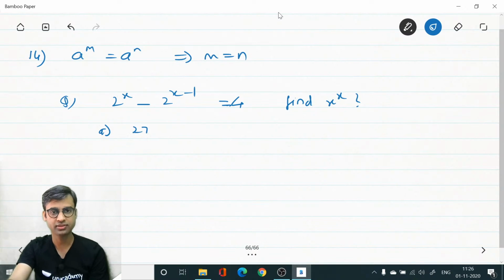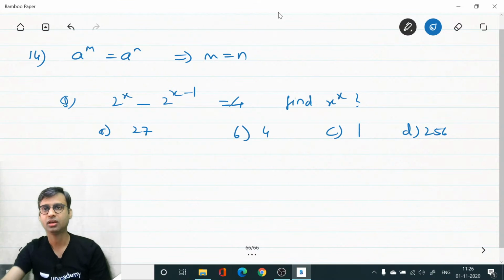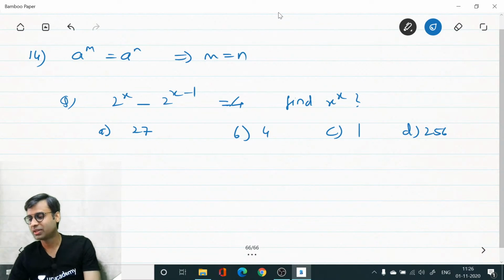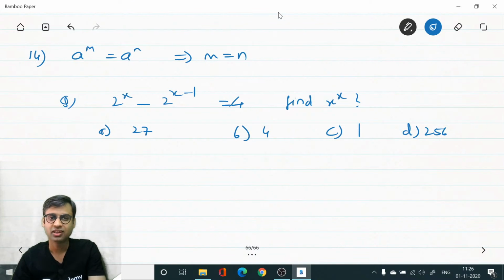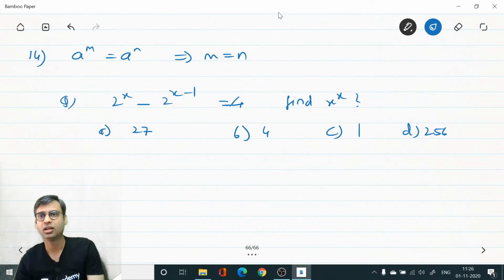A option is 27, B option is 4, C option is 1, D option is 256. Student says, sir, please provide the options. So these are the options: 27, 4, 1 and 256. Find the value of x power x quickly. Fast. A.